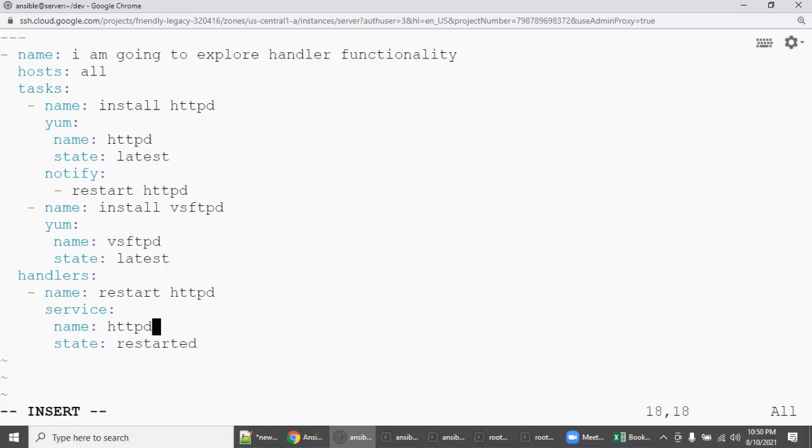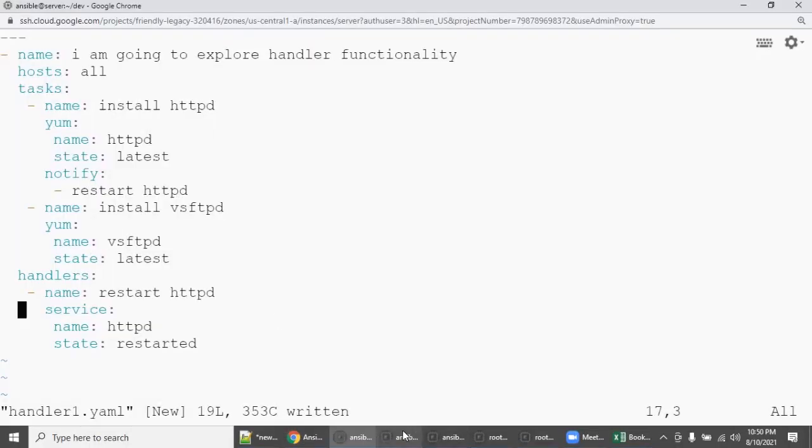So if you look at one thing also, I forgot where I started this play. Exactly the play 1 starting point, play 2 starting point, and the handler also starting at the same point as play 1. So I am going to save it. I'm not going to close it.